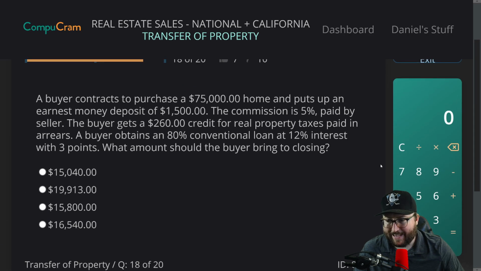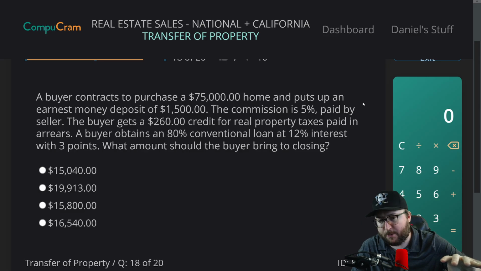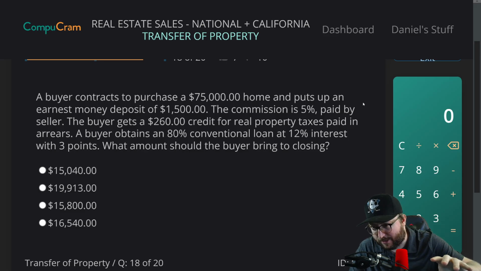All right. Question 8. We got 3 more questions, guys. A buyer contracts to purchase a $75,000 home and puts up an earnest money deposit of $1,500. The commission is 5% paid by seller. The buyer gets a $260 credit for real property taxes paid in arrears. A buyer obtains an 80% conventional loan at 12% interest with 3 points. What amount should the buyer bring to closing? All right, we know that there's no math on the California exam. I've had multiple comments and multiple people tell me there's no math. But we can try to work this out a little bit.